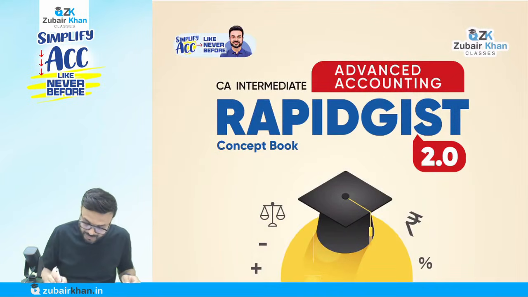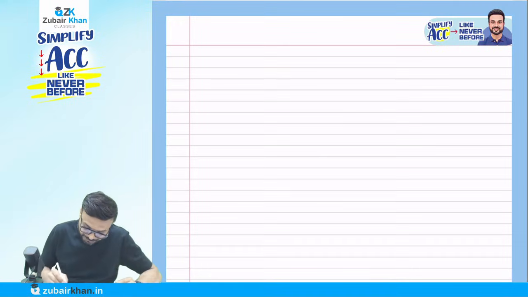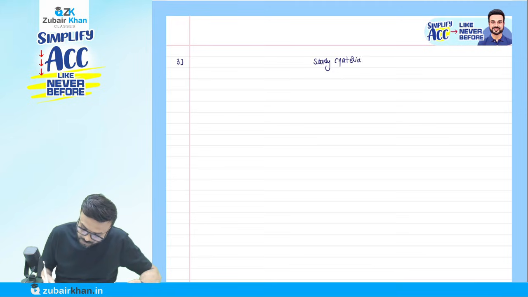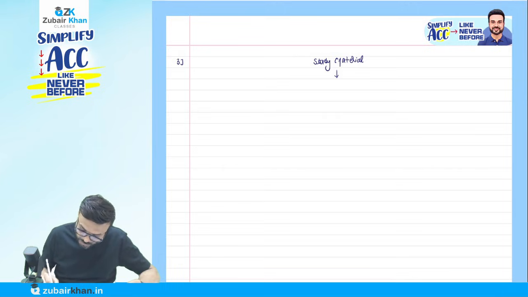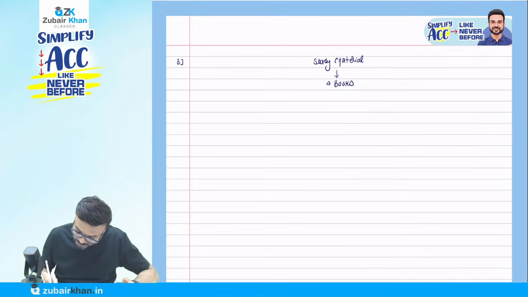Okay, now write it down. Now the third part, write down here: study material. In study material, we are going to cover 4 books. I will provide you 4 books. Okay, here in these 4 books.